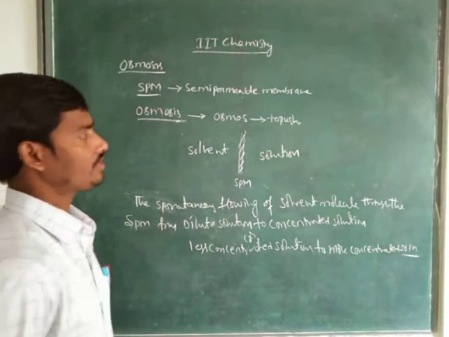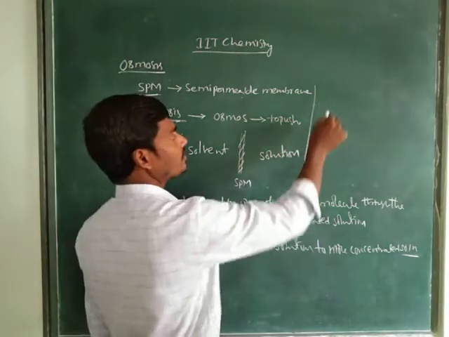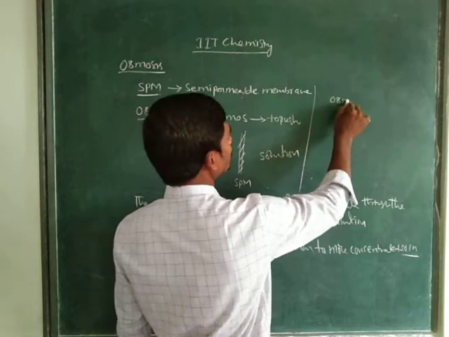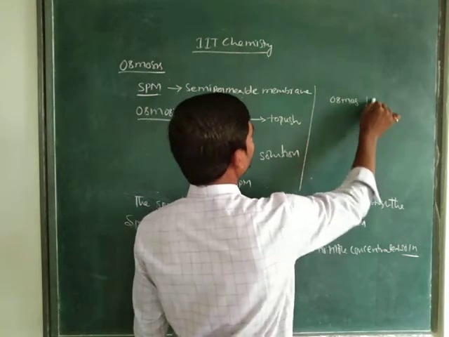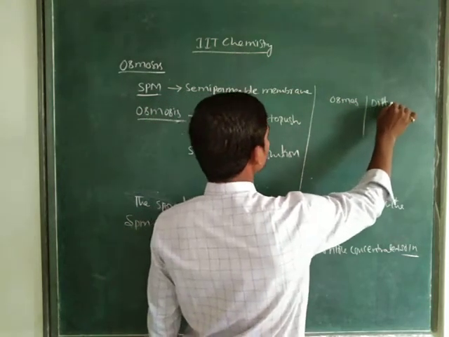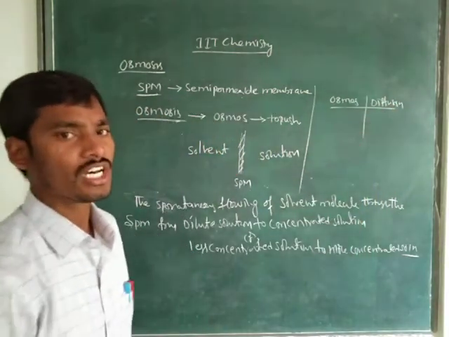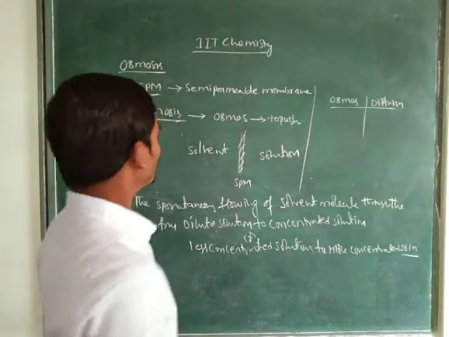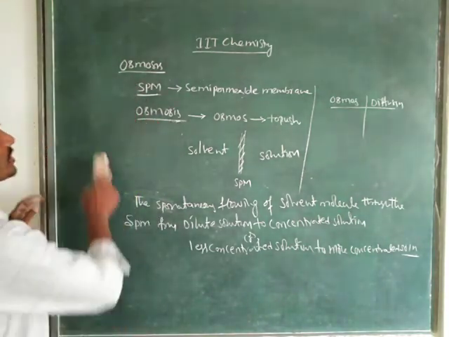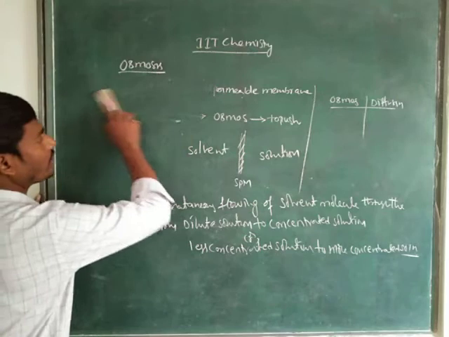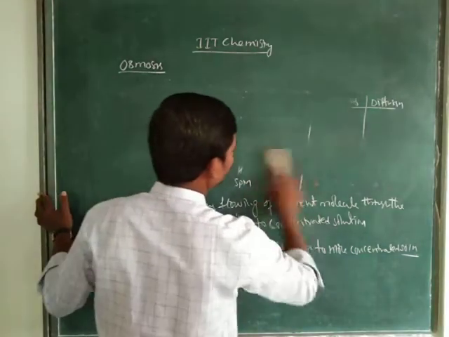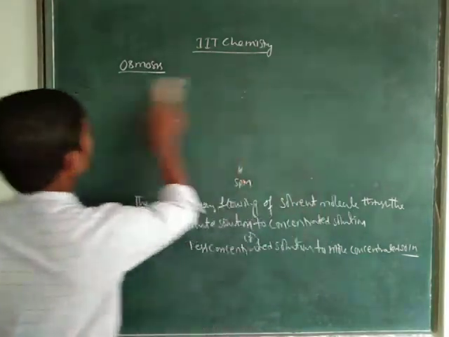After finishing that, we discussed the differences between osmosis and diffusion. So these are some points we discussed in the last class, right children? Now today we are going to discuss what is meant by osmotic pressure. In osmosis we need to discuss what is meant by osmotic pressure.